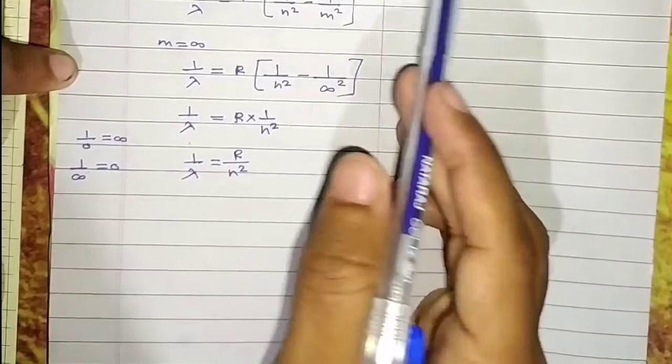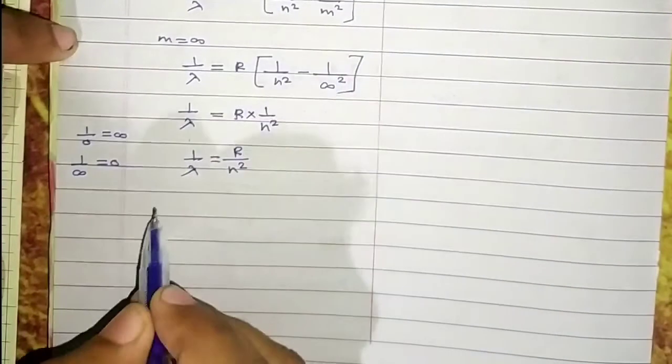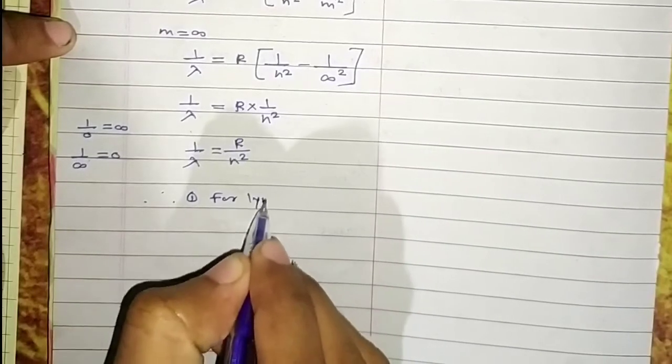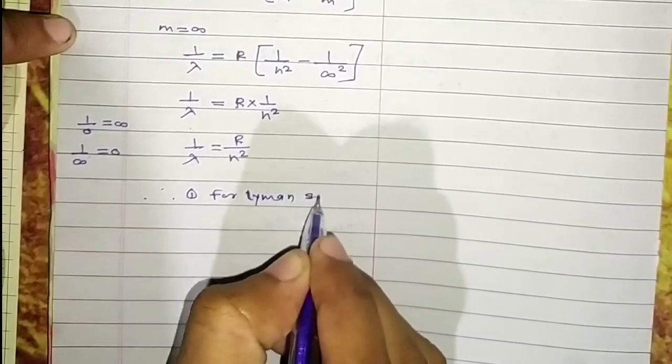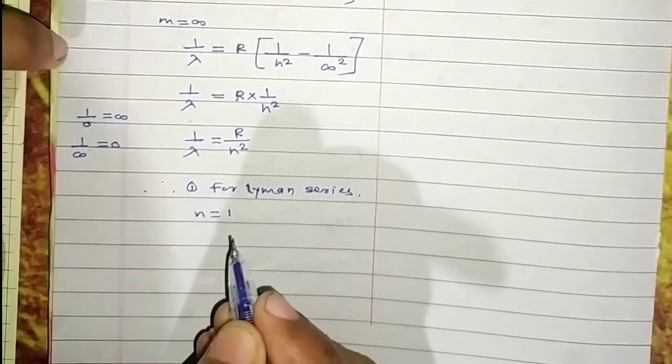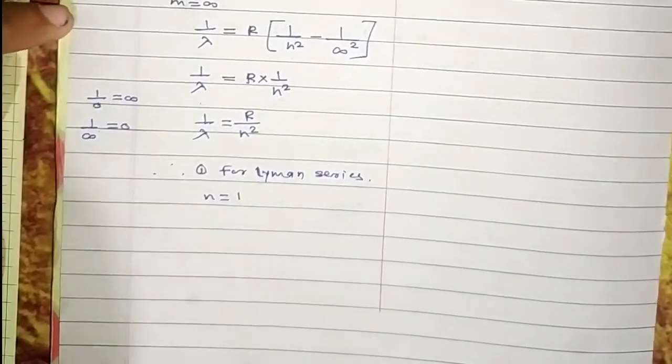Now they have given the series limit for the Lyman series. For the Lyman series, we know that the value of n is 1, the orbital value is 1.